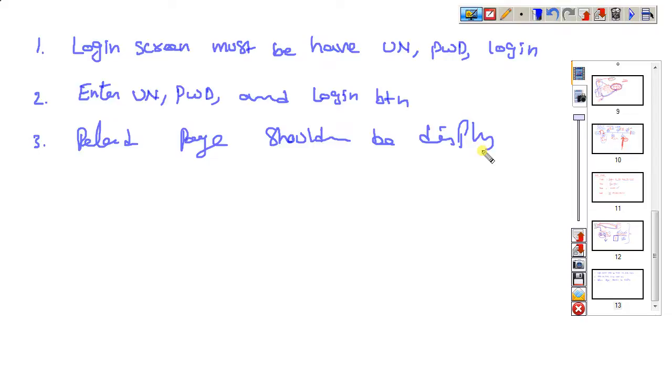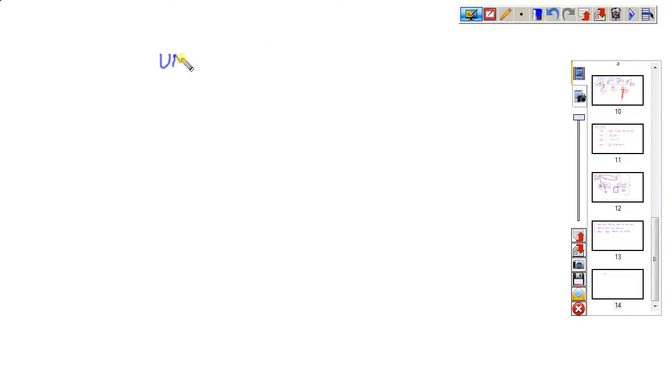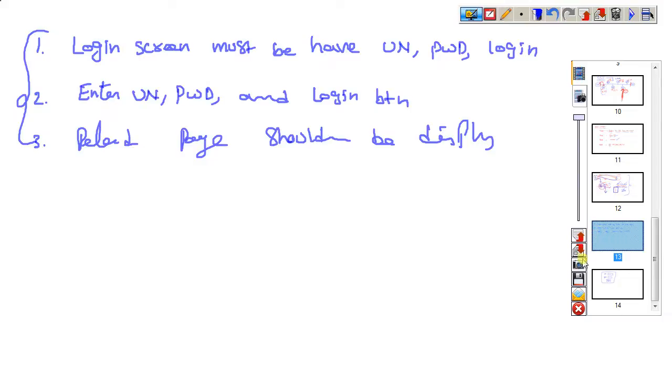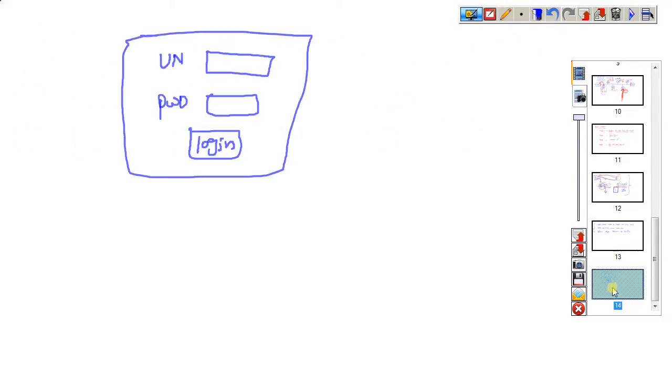What is the client giving as the requirement? The login screen must have username, password, and login button. Enter a valid username and password, click the login button, and the related page should be displayed. This is all the client is giving. Using this requirement, one developer develops the application: username, password, login button, exactly as the client requirements say. These three requirements are what they use to develop.